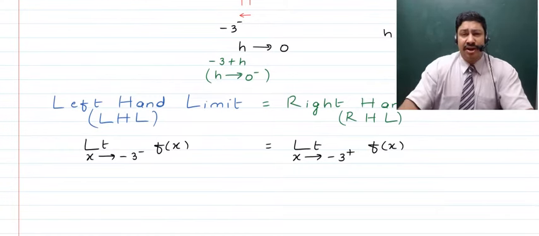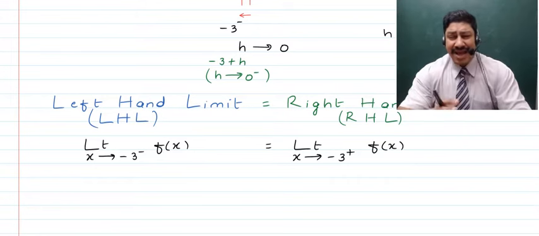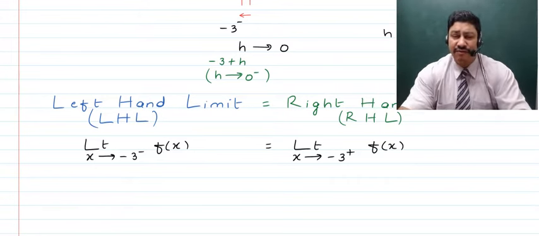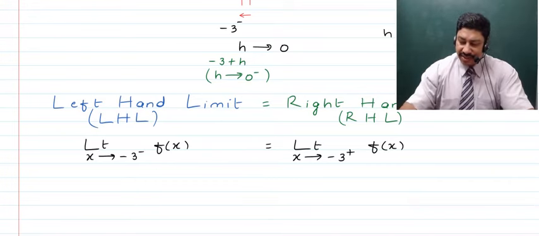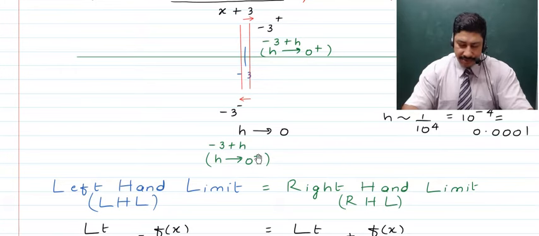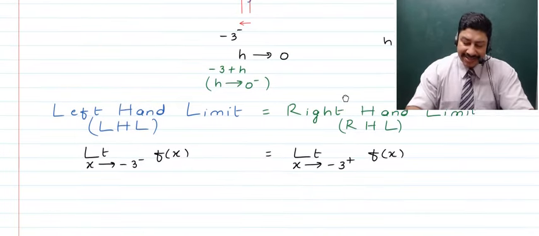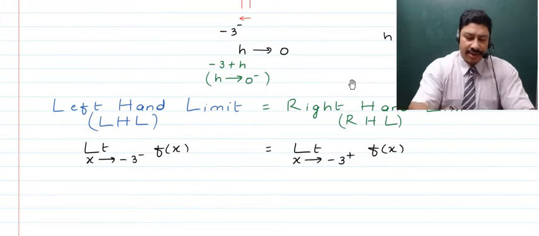Now, children, if you talk about this, then there is an ambiguity. How much on the left? How much on the right? That's why we bring in an infinitesimally small number, right? Now, in one case, as you've seen, this infinitesimally small number is negative, and in the other case, this infinitesimally small number is positive, right? When it is negative, then we'll talk about the left hand limit, right? So let's bring it on.